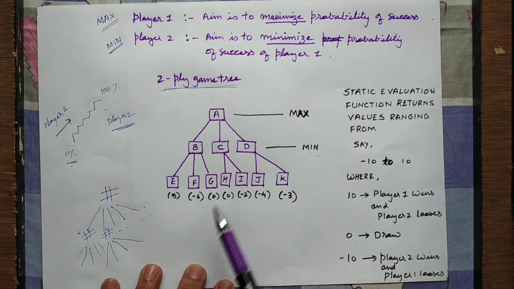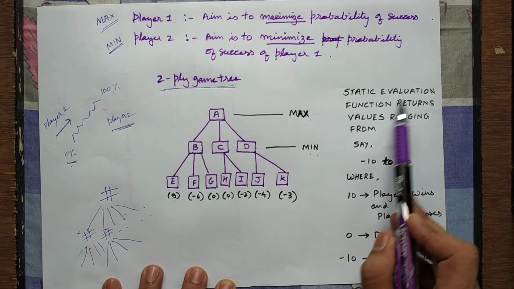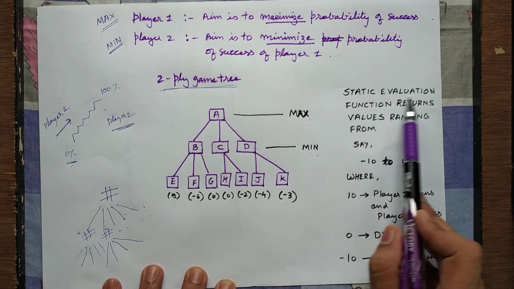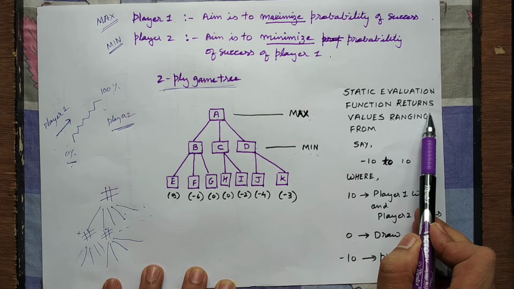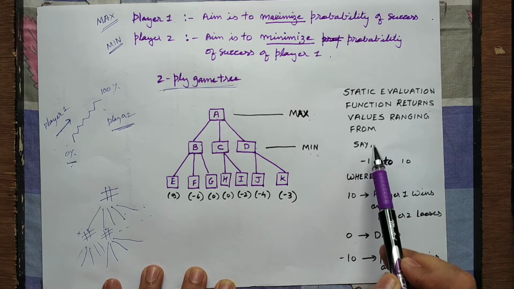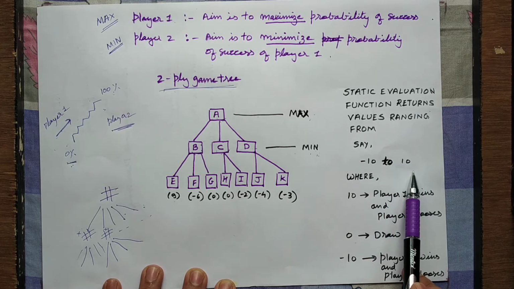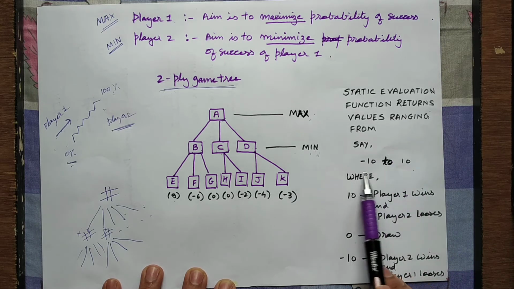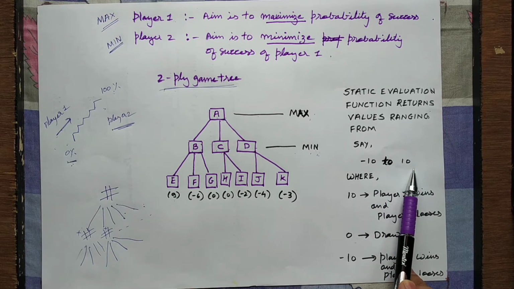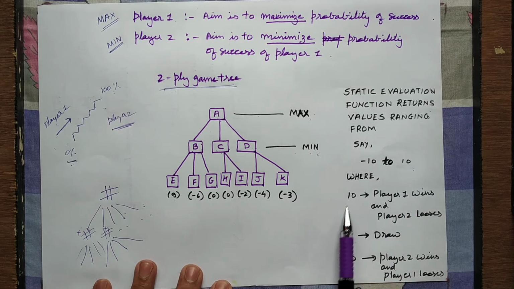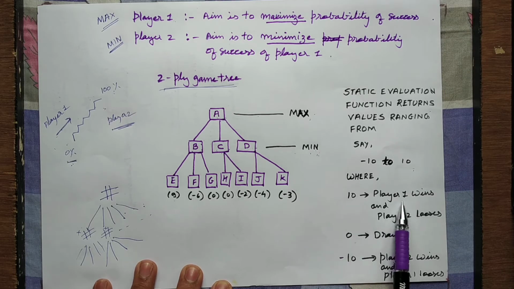These values are calculated using a static evaluation function that returns values ranging from, for example, -10 to 10. These values tell you the goodness of that particular node from the standpoint of player 1. So 10 means player 1 wins and player 2 loses.